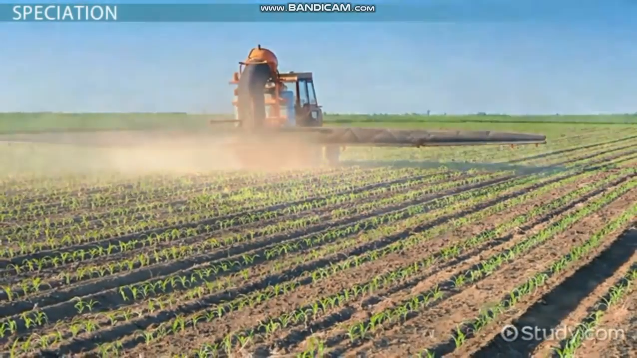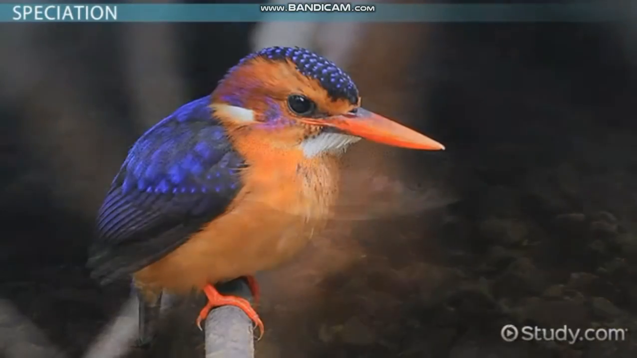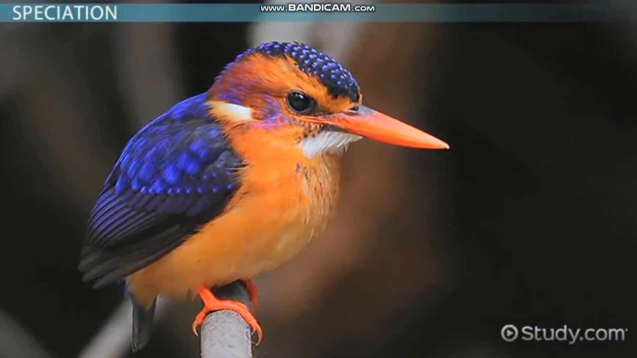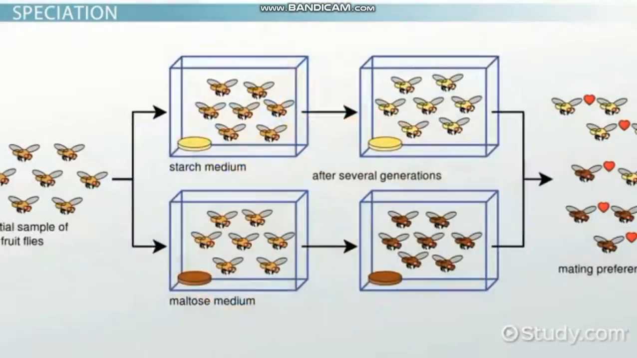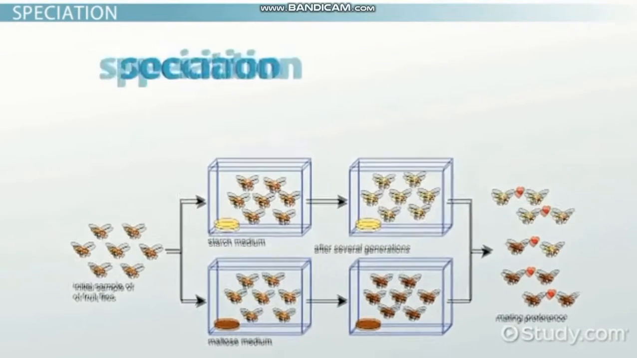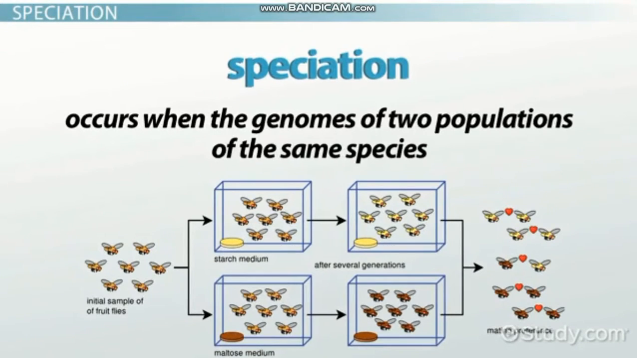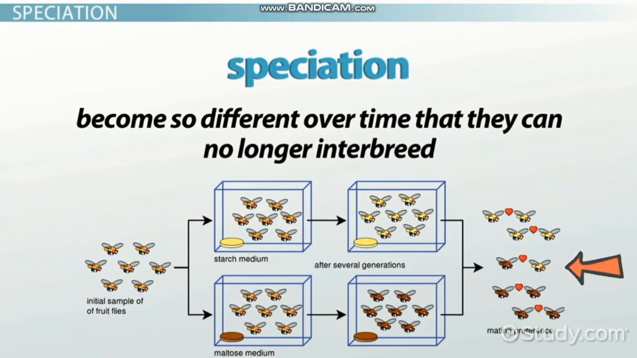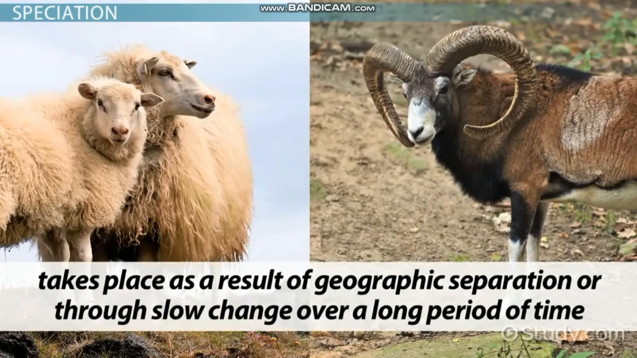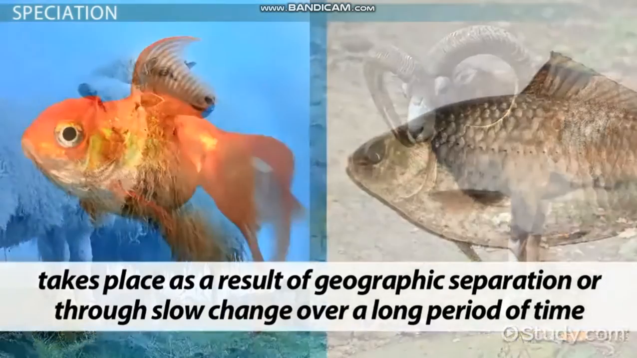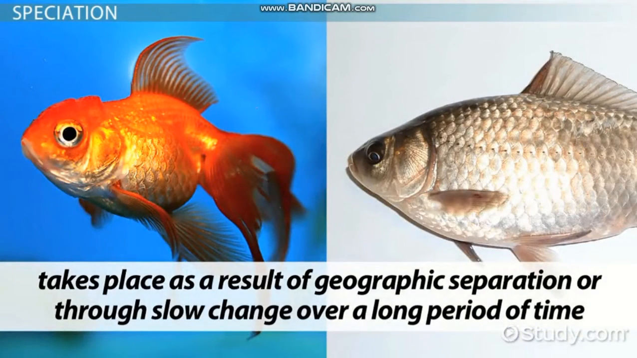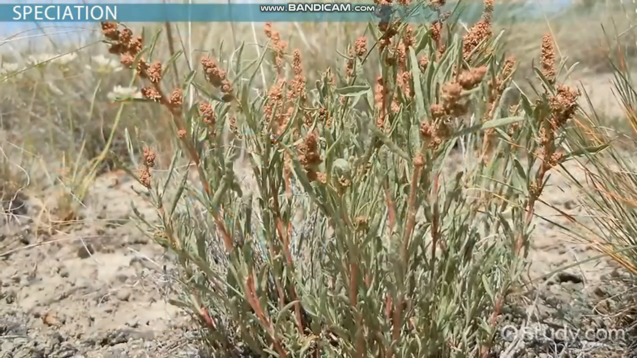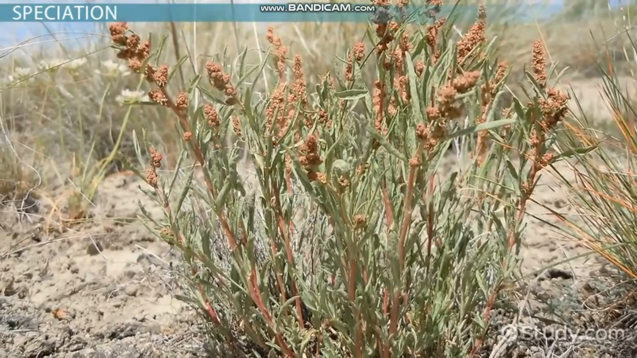Polyploidy isn't just about growing crops or making bigger fish. Polyploidy is an important mechanism for generating new species, the process of speciation. Speciation occurs when the genomes of 2 populations of the same species become so different over time that they can no longer interbreed. Usually this takes place as a result of geographic separation or through slow change over a long period of time. But with polyploidy, it can be instantaneous.